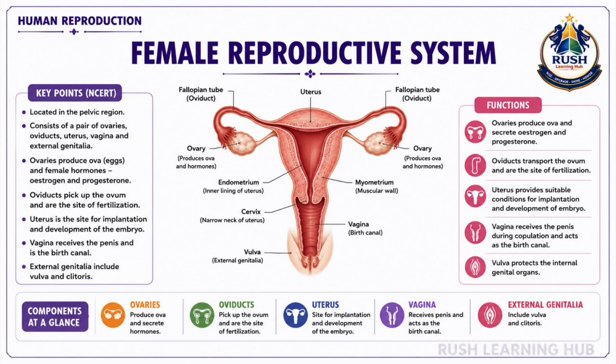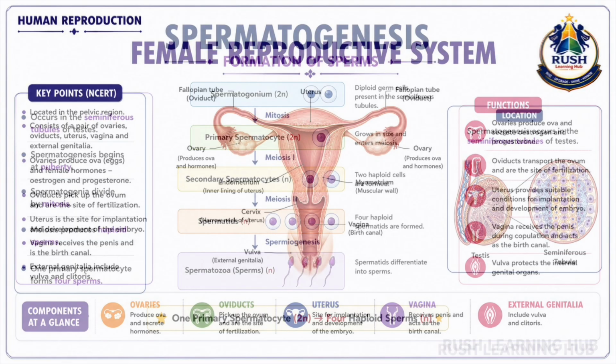The inner lining of the uterus, called the endometrium, undergoes cyclic changes during the menstrual cycle and plays an important role in pregnancy. The lower narrow part of the uterus is called the cervix. The cervical canal, along with the vagina, forms the birth canal. The vagina is a muscular tube that receives the penis during copulation and serves as the passage for childbirth. The external genitalia, collectively known as the vulva, protect the reproductive organs and play an important role in reproduction. Thus, the female reproductive system is specially adapted for the production of ova, fertilization, implantation, and the development of a new individual.